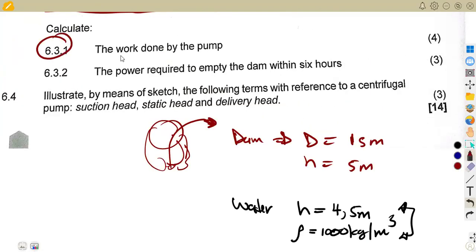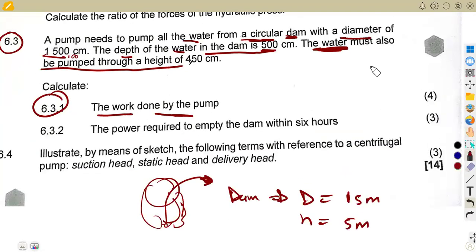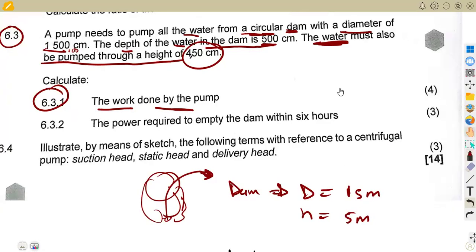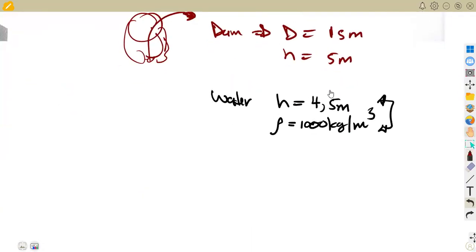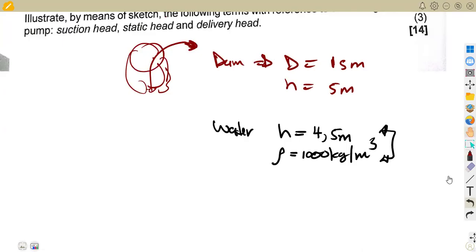The question was, I want you to understand this: calculate 6.3, the work done by the pump. Take note here, the water must be pumped through a height of 450 centimeters. The water must be pumped to this height. So we are talking about that height. What is going to be the work done at that particular moment? That's our 6.3.